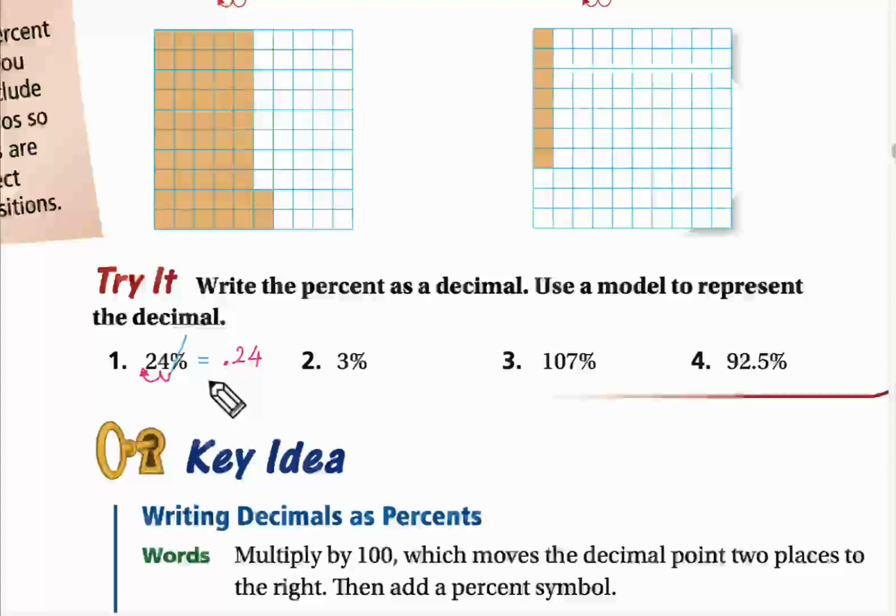Over. No! I didn't ask you to write it as a fraction. I asked you to write it as a decimal. And we moved the decimal point to the left 2 digits. And now, since we don't have a whole number, the whole number should be 0. Khalil, are you with me?